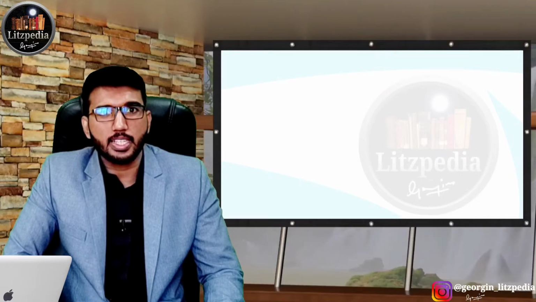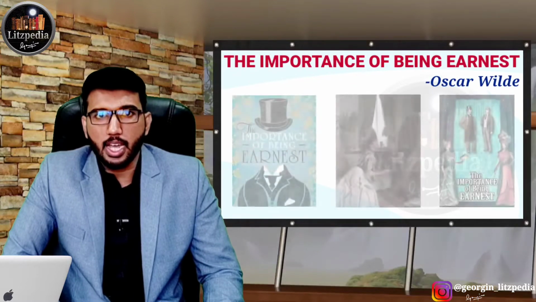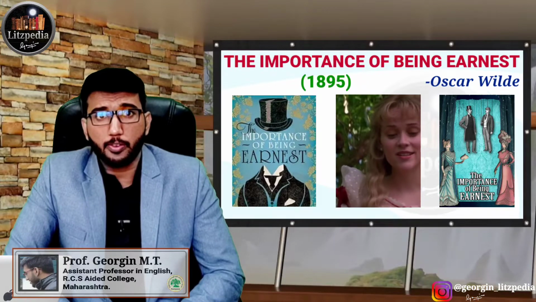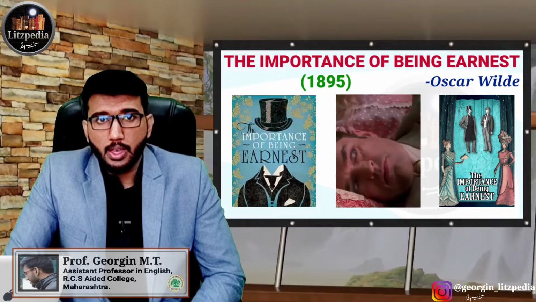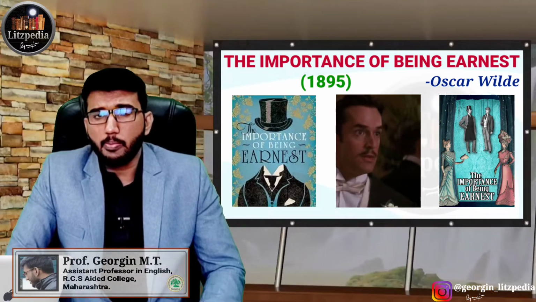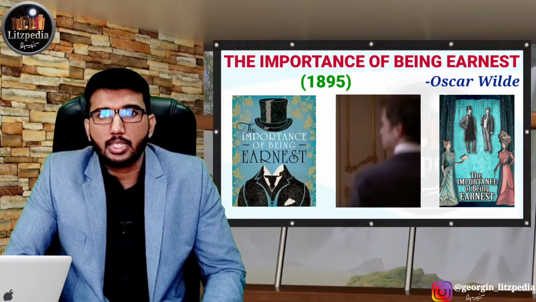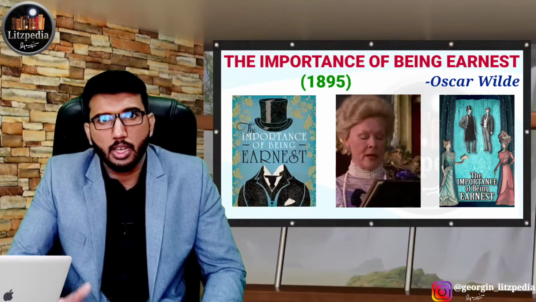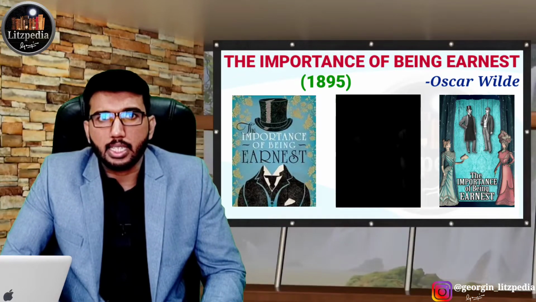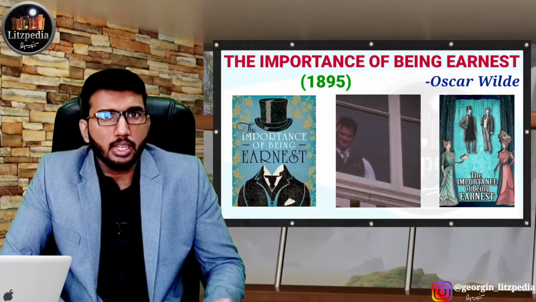Hello everyone, today we will be discussing a very important play by Oscar Wilde, which is The Importance of Being Earnest. When we look upon the play, we need to note that it was first performed in 1895. When we examine the play, we can see that it is mostly connected with the moral principles of the Victorian time period. The play was written towards the end of the Victorian period, and the characters in it show many kinds of false moralities that were maintained during that time.